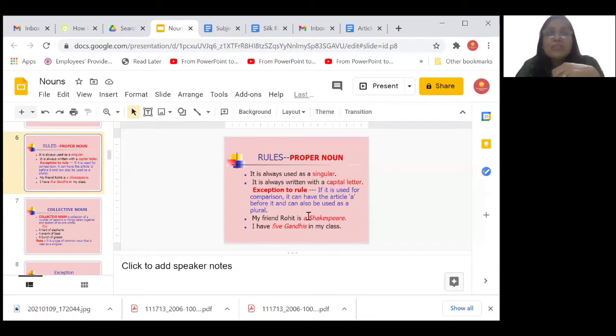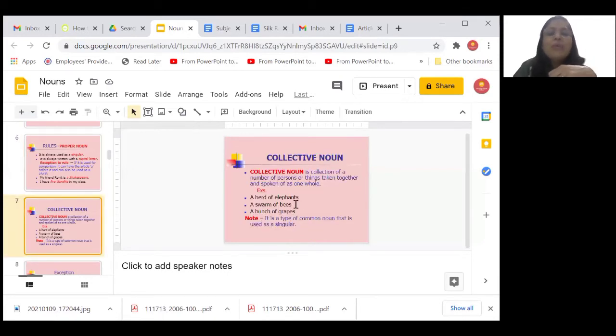Suppose I have some students in my college who follow the Gandhian principles. At that time, I can say I have 5 Gandhis in my class or in my college. It means to say that these 5 people follow principles just like Gandhi used to follow. Now, I would also like to give you some rules and examples with connection to a collective noun.